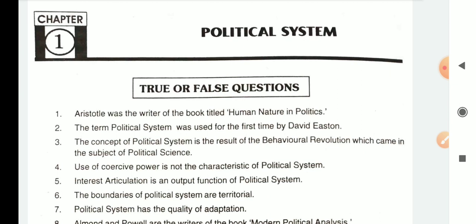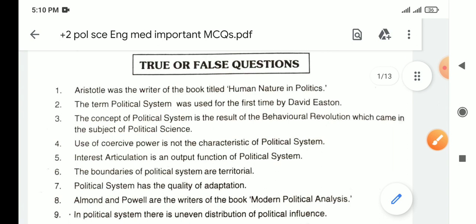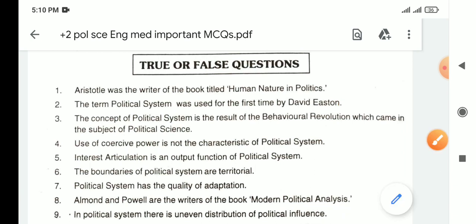First question from the first chapter is, Aristotle was the writer of the book titled Human Nature in Politics. So it is false. The writer of Human Nature in Politics is Graham Wallas, and the book was published in 1908. Next question, the term political system was used for the first time by David Easton. Yes, David Easton used the term political system in his book The Political System, which was published in 1953. So the answer is true.